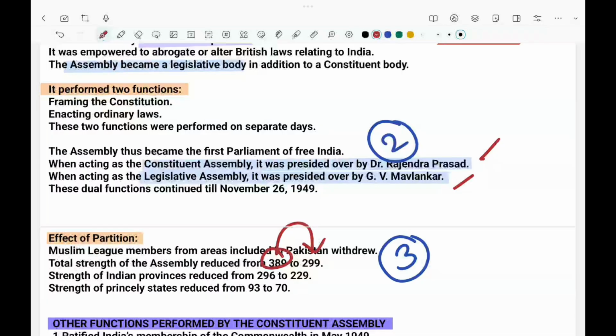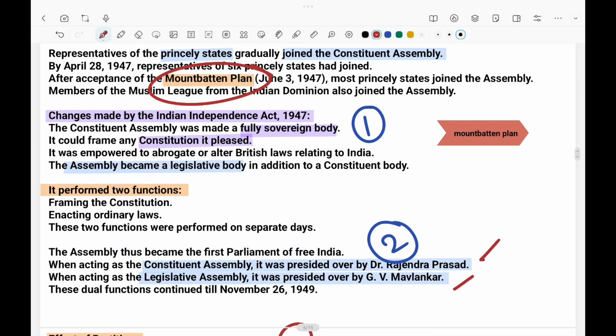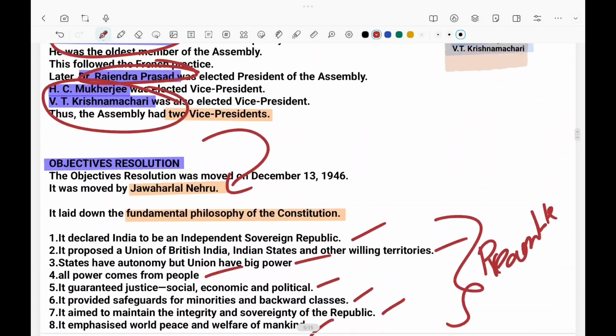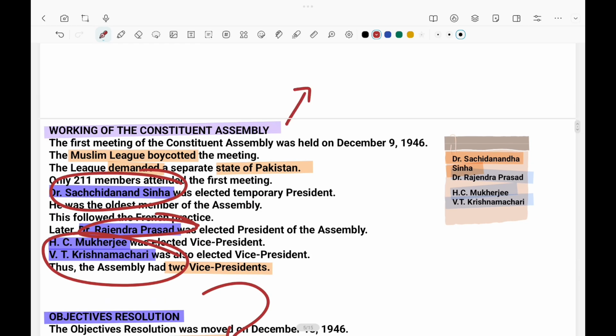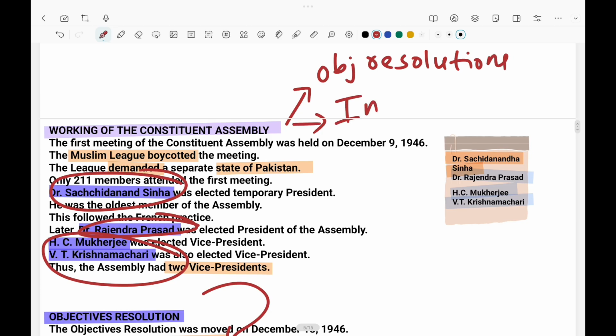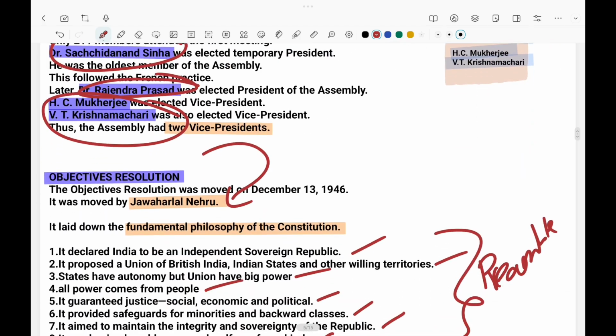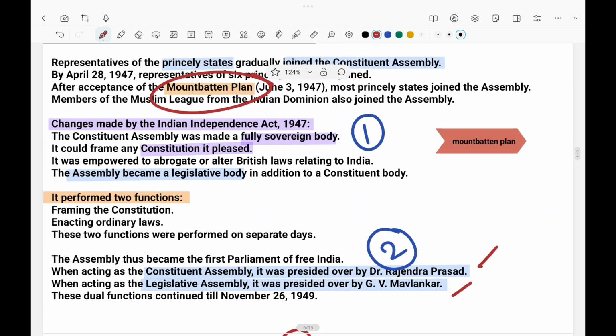Next, basically, in the working of the Constituent Assembly, we have two other topics. One is objective resolutions, and the other is the Independence Act. In this form you should remember two. So our next topic will be this.